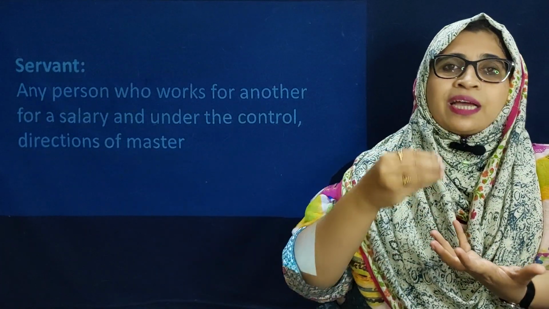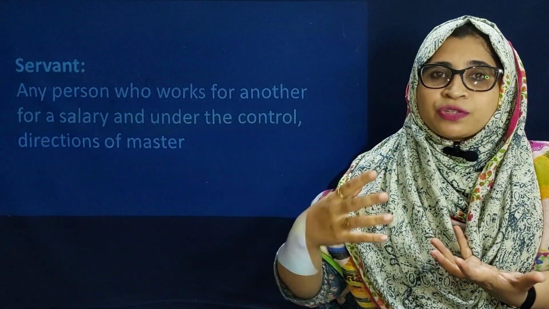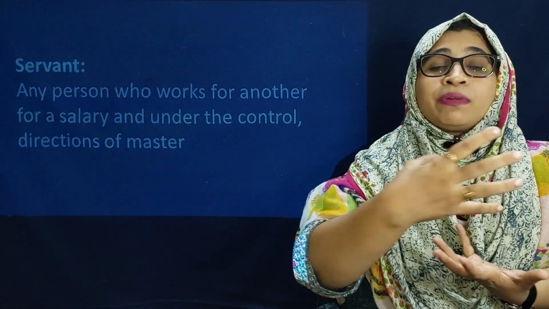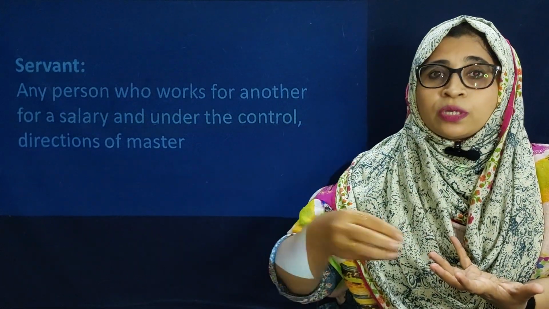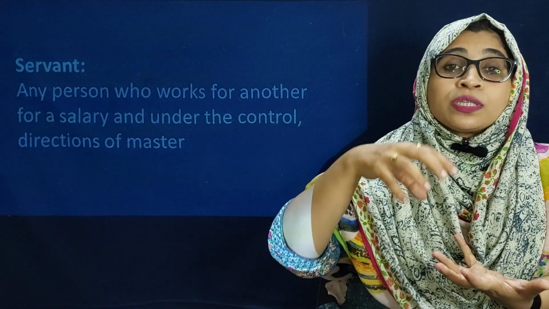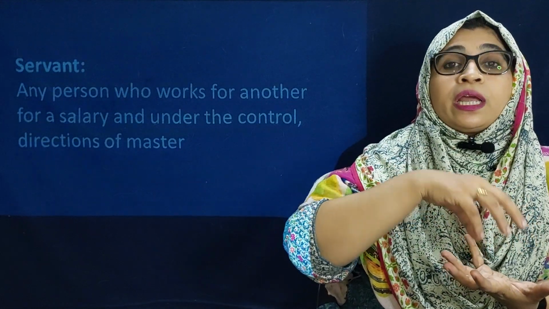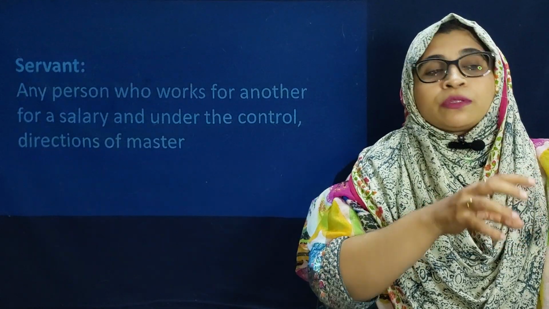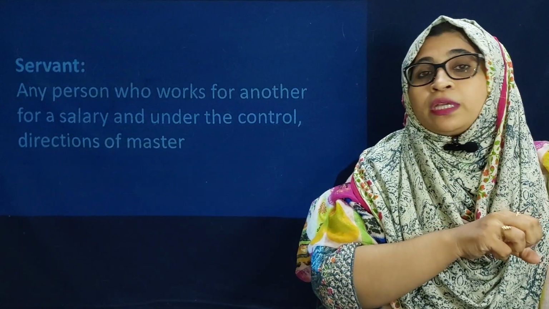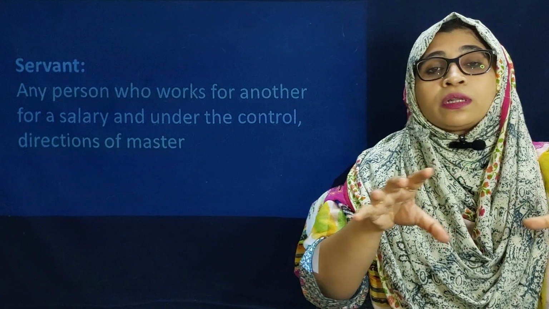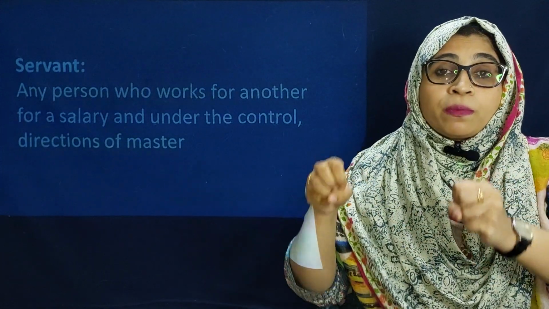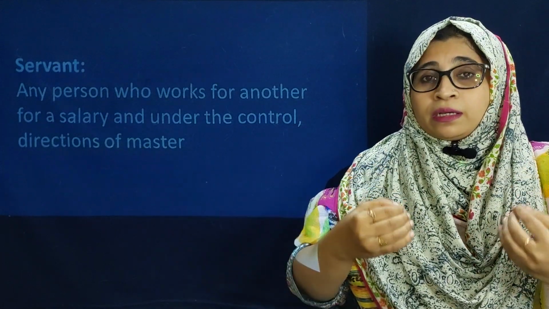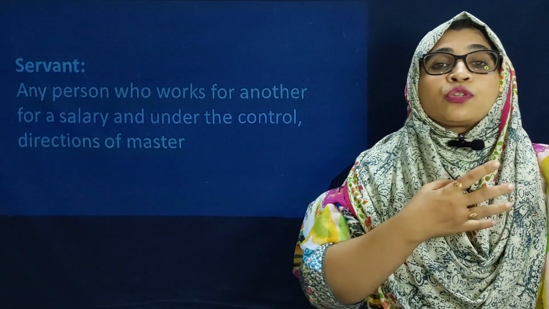If the master, the employer, gives the salary monthly, shows directions to the servant, you have to do this work, you have to do that work, along with some control over that servant, meaning you have to do only this work, otherwise you will be liable, then the person doing work under the control of the master is called a servant.